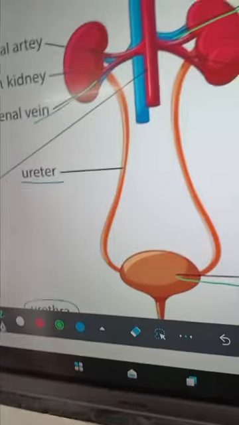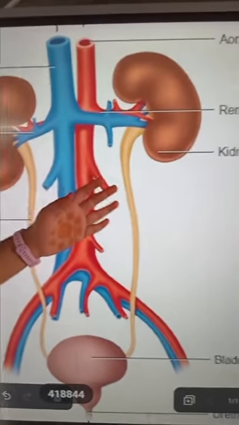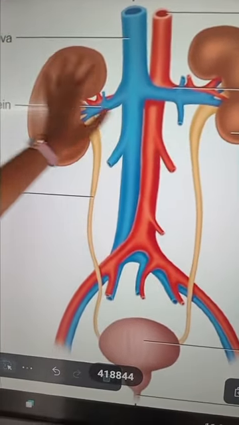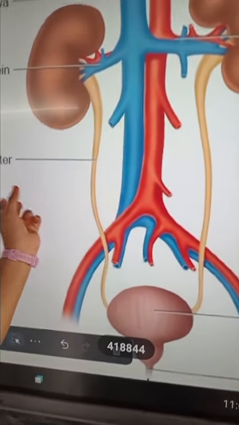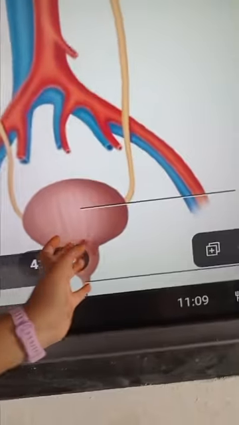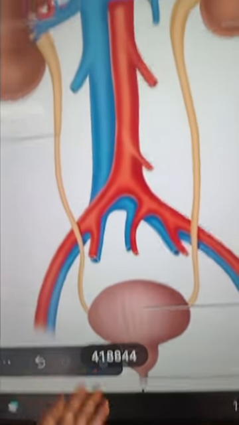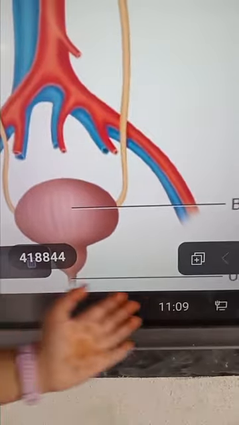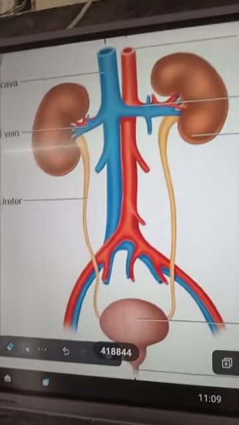Now, what is the definition of excretion? The excretory system consists of a right kidney and a left kidney. It also contains a right renal artery, a left renal artery and a left renal vein. It contains a ureter, and it also contains a urinary bladder which collects all the urine and the wastewater present in our body. The final part in this excretory system is the urethra, which releases the urine out of our body. And now, do you know the definition of excretion? The biological waste present in our body being taken out is known as excretion.